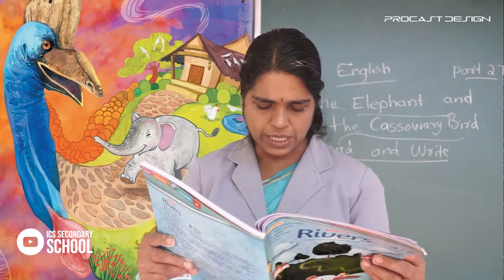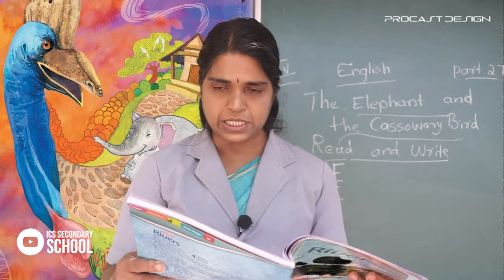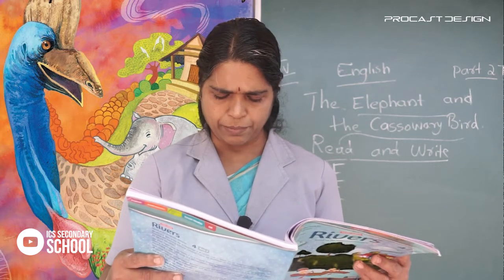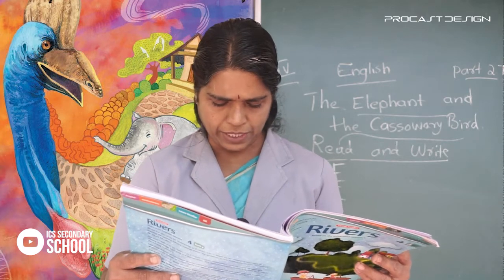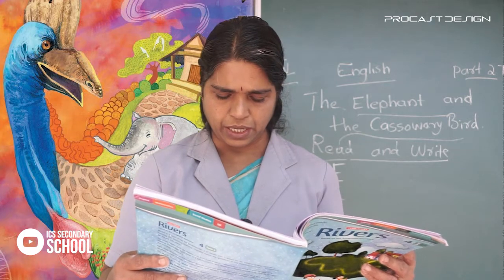Third one, why was the writer's family amazed? The writer's family was amazed because the baby elephant began being friendly with the cassowary again, even though he had been hurt by the bird.